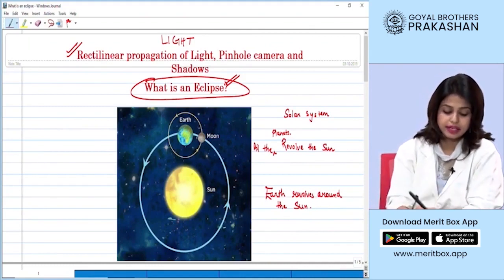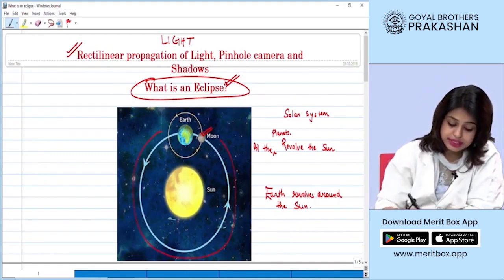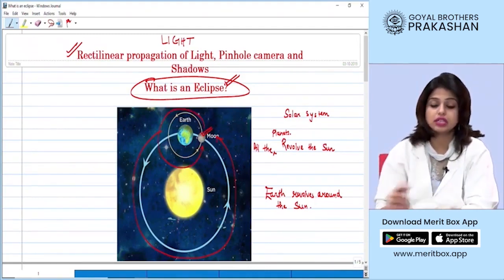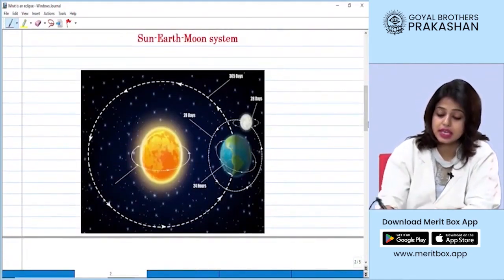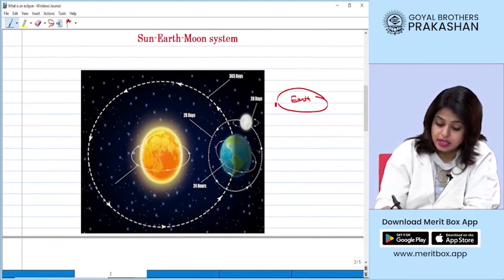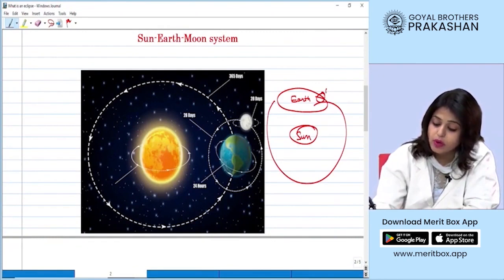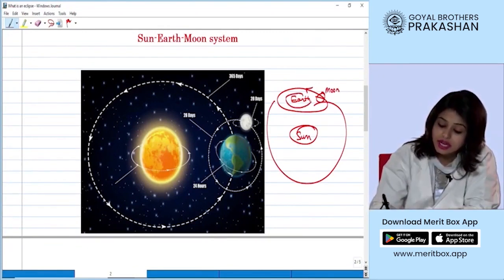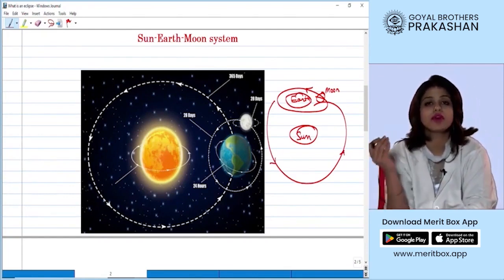Apart from all the planets, we have some satellites. So, moon is our natural satellite. And as Earth goes around the sun, the moon goes around the Earth. So, in the Earth, sun and the moon system, what do we see? We see that the Earth goes around the sun, right? And the moon goes around the Earth. Right? So, it's a system in which one body is revolving around another body.